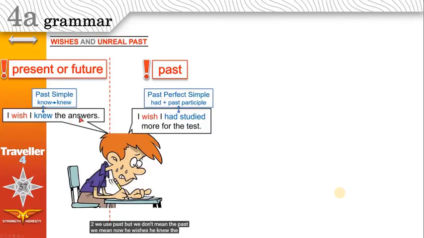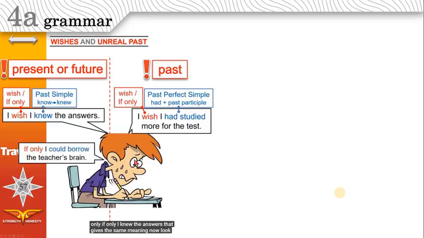He wishes he knew the answers. In here, we are talking about the past. He didn't study in the past, but he wishes he had studied. Do you get it? You can use wish, or if only, if you like. You can say, if only I had studied more for the test. You don't use I if you use if only. If only I knew the answers, that gives the same meaning.